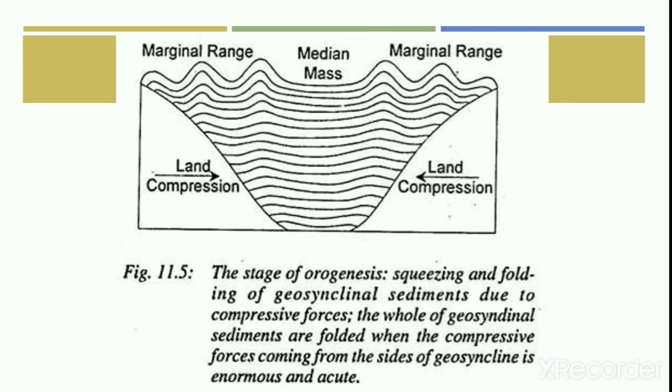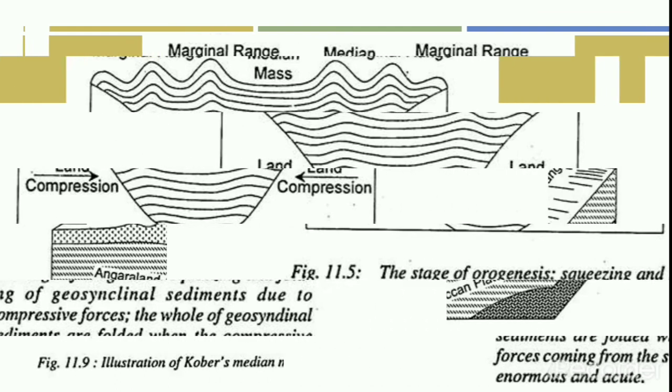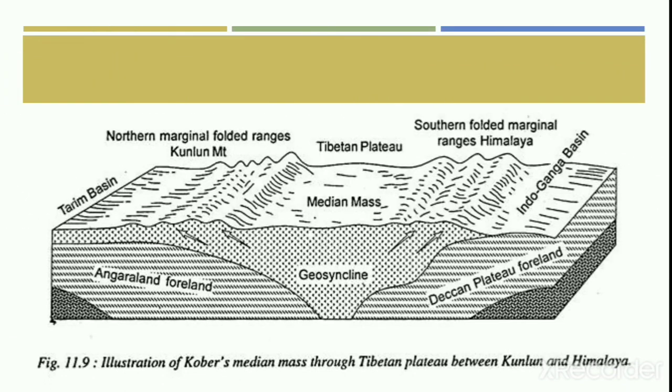This unfolded portion is called as Zwischengebirge or median mass. You can take the example of Tibetan Plateau as a median mass between the Kunlun and the Himalayan mountains. If the compressional force is strong enough, then the geosynclinal sediments are compressed, squeezed, and folded to become folded mountains.